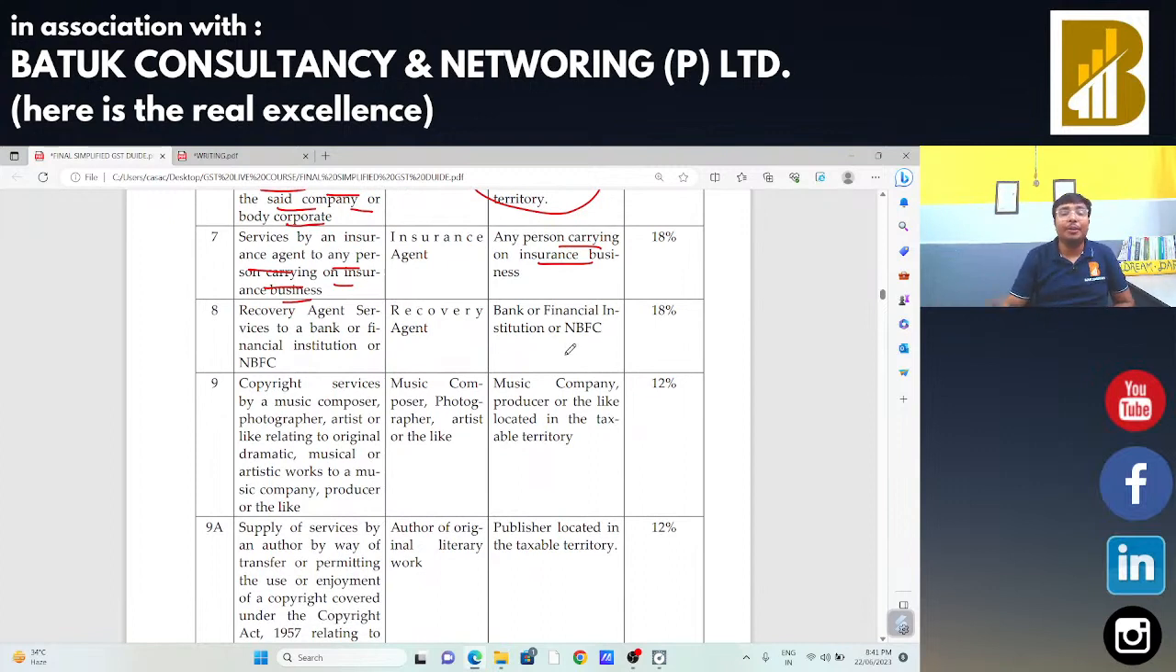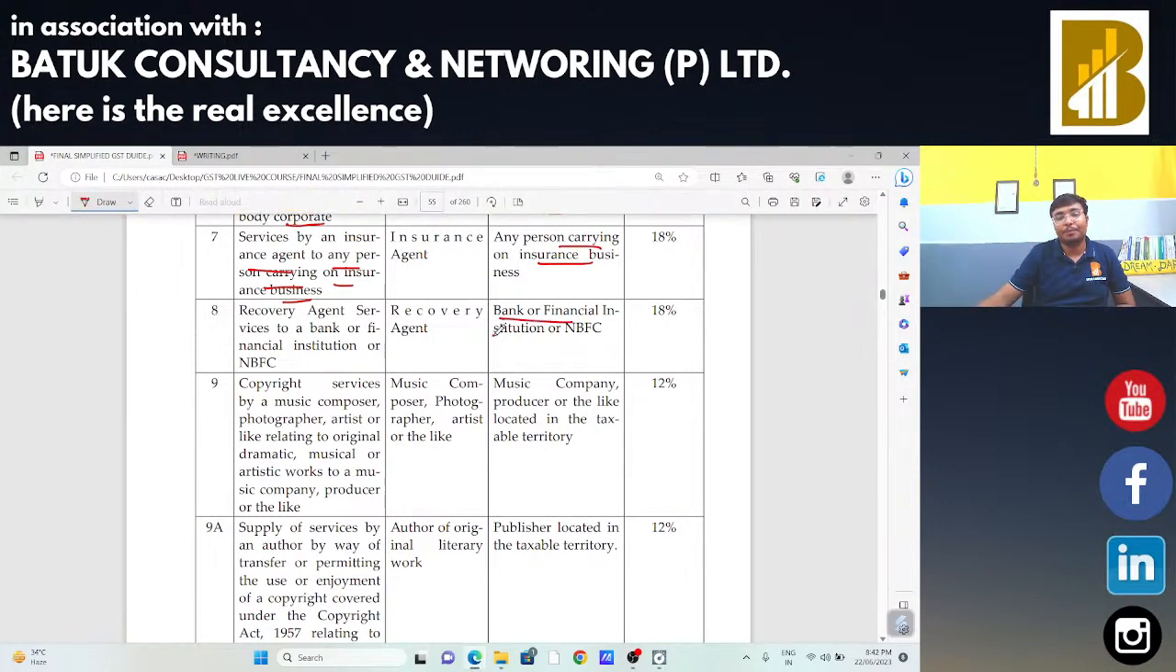A bank is going to appoint multiple recovery agents. In that case, the recovery agent provides their supply of services to that particular bank. That recovery agent is not liable to make the payment of taxes. The bank or NBFC is liable to make the payment of taxes under reverse charge mechanism.